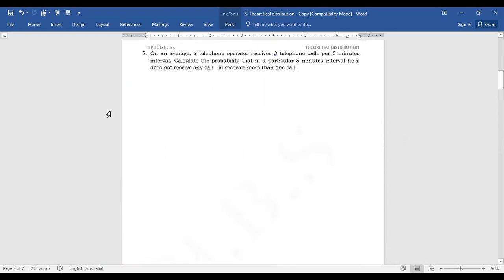On an average, a telephone operator receives 3 telephone calls per 5 minutes interval. Here, X denotes number of calls received by the telephone operator.